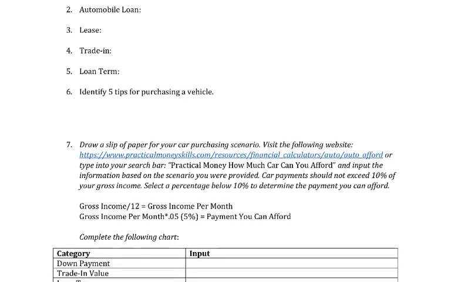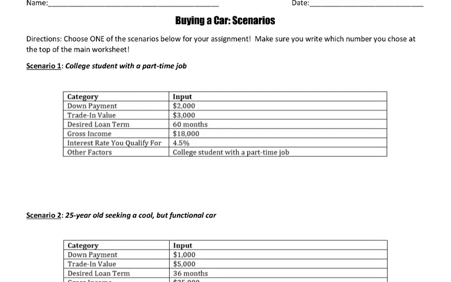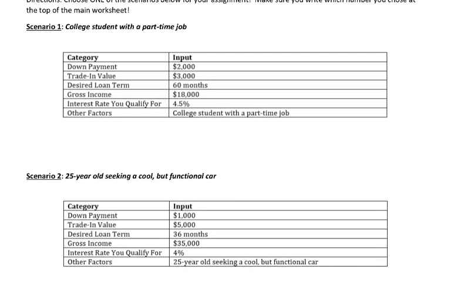Number 7 says draw a slip of paper for your car purchasing scenario. Well, you don't need to draw a slip of paper. Instead, I have attached this document right here. Let me pull it up. Boom. Buying a car scenarios. So there's scenario 1. You can choose scenario 1 if you'd like.